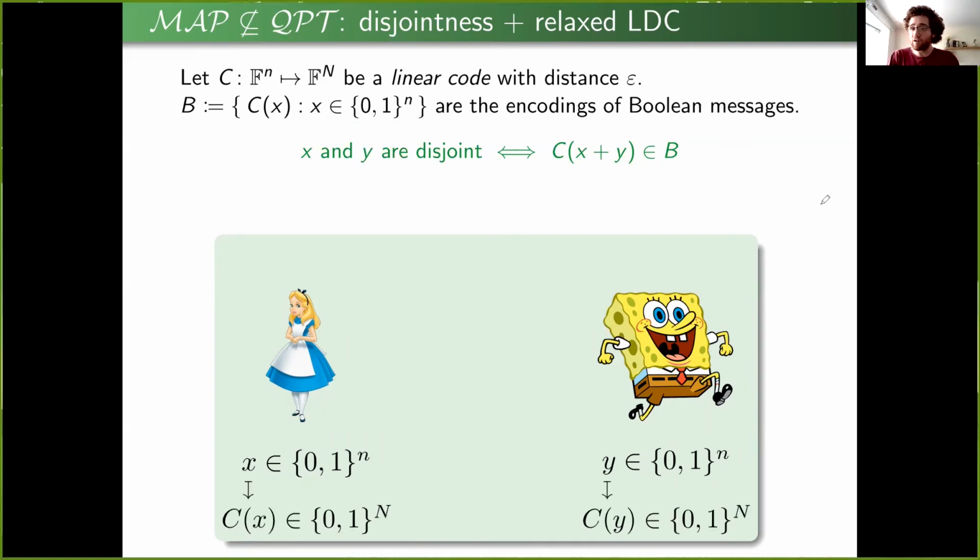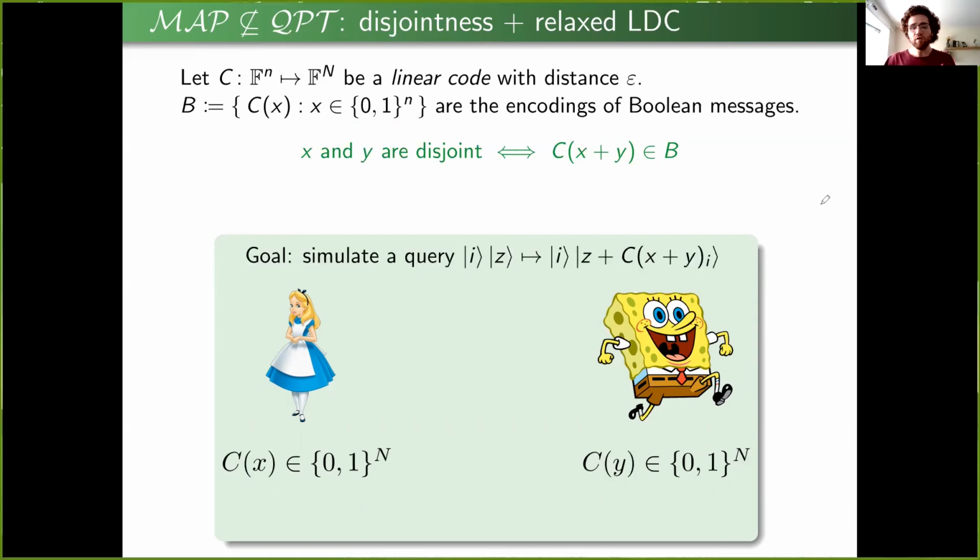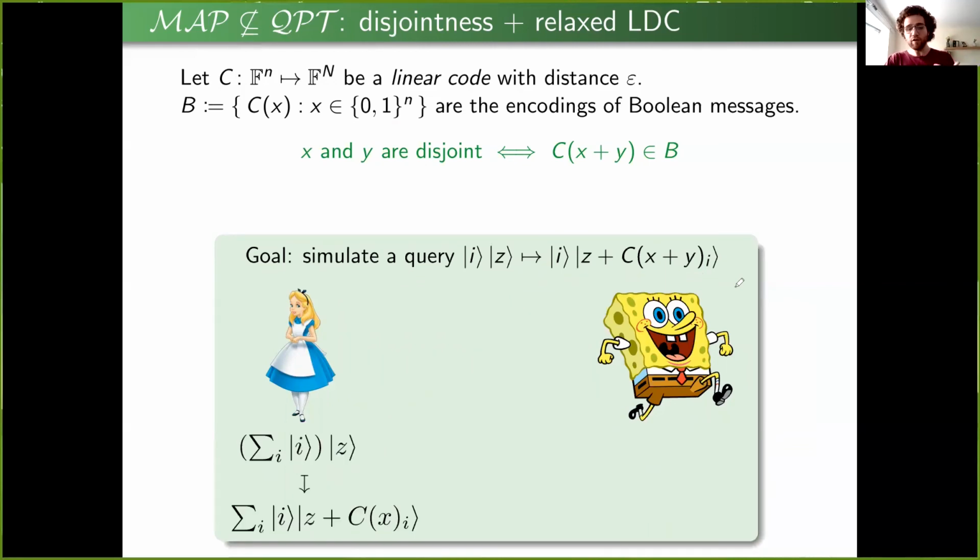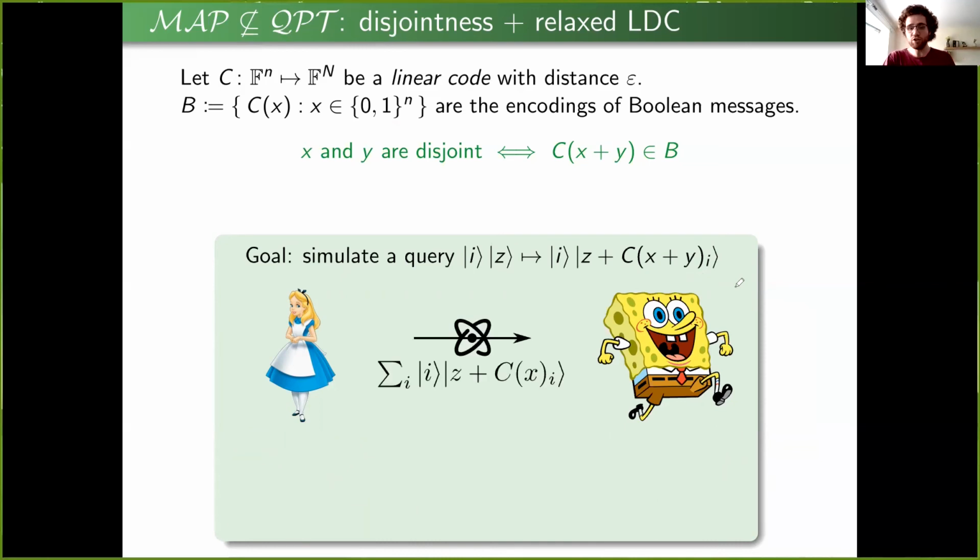Alice uses this error-correcting code to compute c of x, and Bob does the same to compute c of y. Now, their goal is to emulate a query to this string c of x plus y. So what they'll do is they'll basically split it in half. Alice knows c of x, so she can compute this unitary in superposition. Now she'll send the entire quantum state over to Bob.